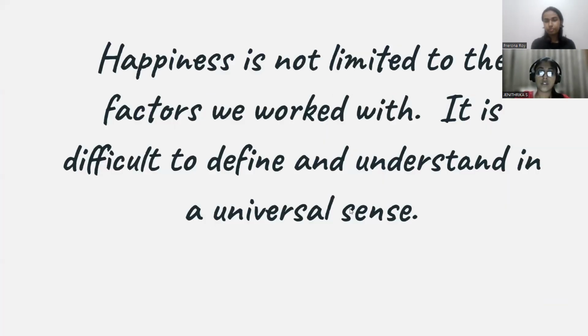Happiness is a very vast concept, and it is not limited to the factors we have worked with. So it is very difficult to define happiness and understand it in a universal sense.